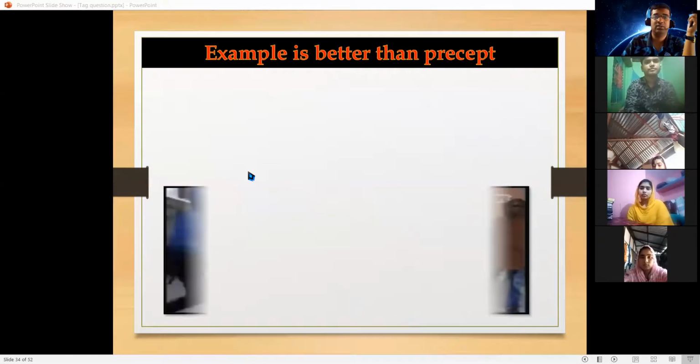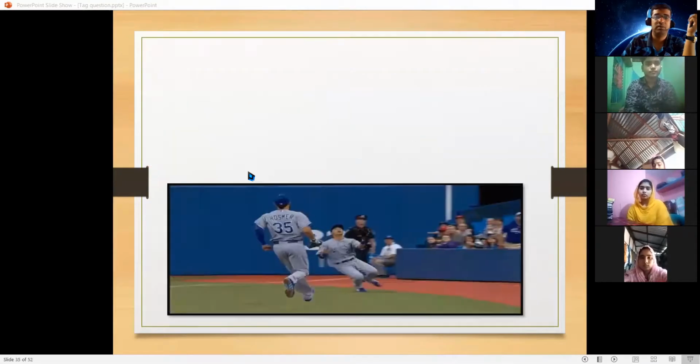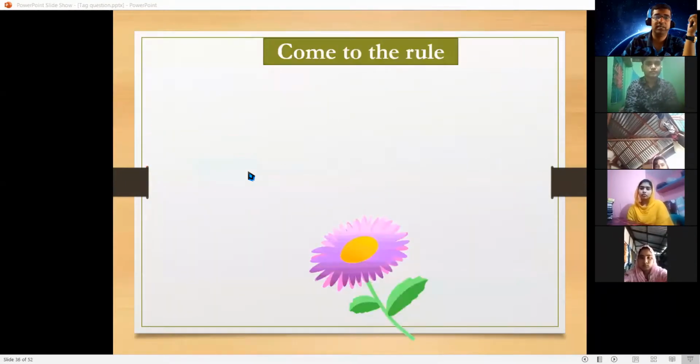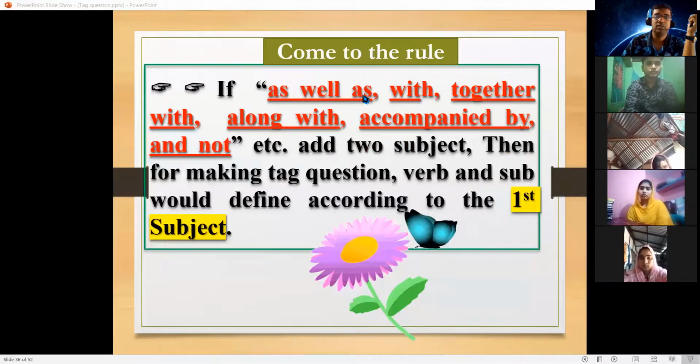Very simple and very easy rule. "As well as," "with," "together with," "along with," "accompanied by," and "and not," etc. add two subjects. Then for making a tag question, the verb and subject would be defined according to the first subject. Is it clear, everybody? Yes, sir.